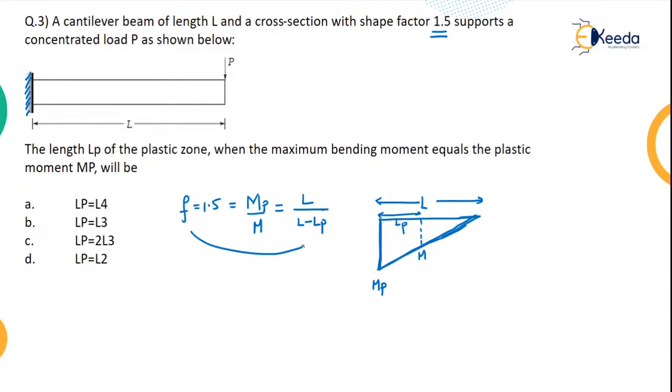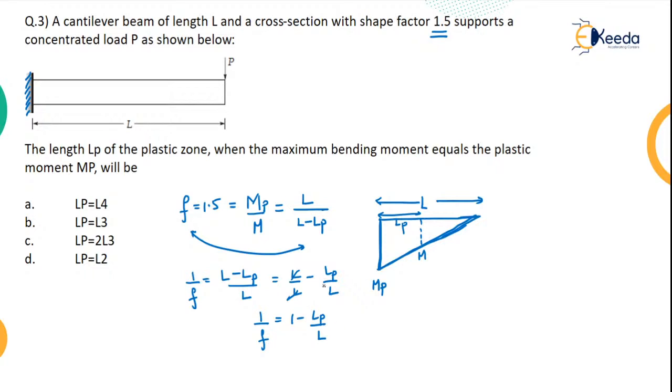Okay, now compare these both. So if I take 1 by F, this will be what? L minus LP by L. What I will do is take L out common, take it as denominator, and cancel it out. 1 minus LP by L, that is nothing but 1 by F.